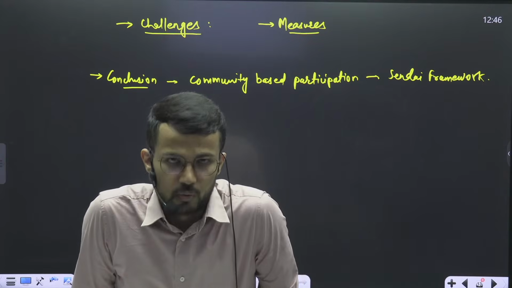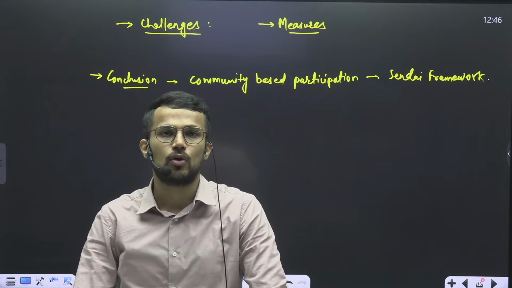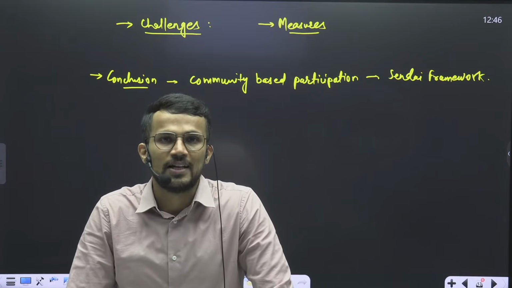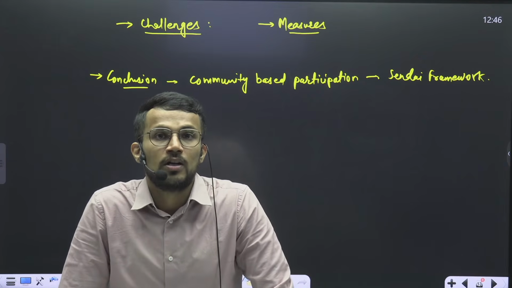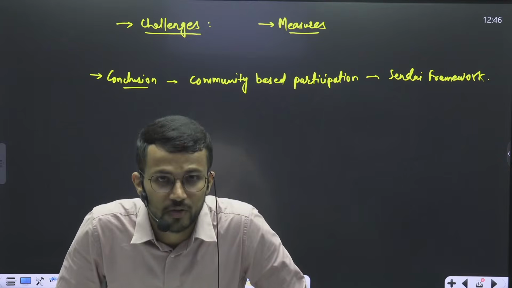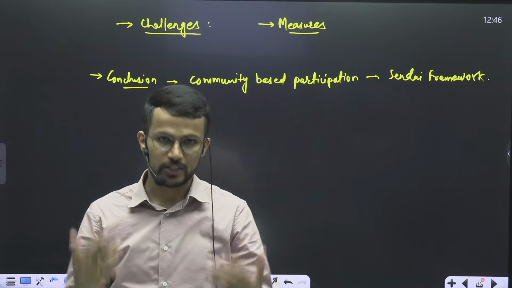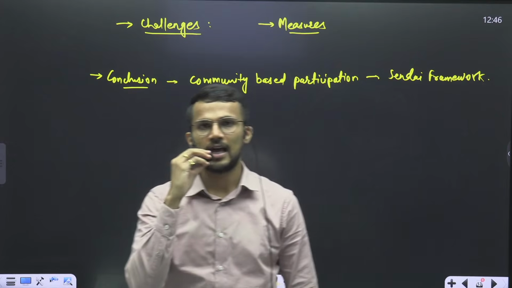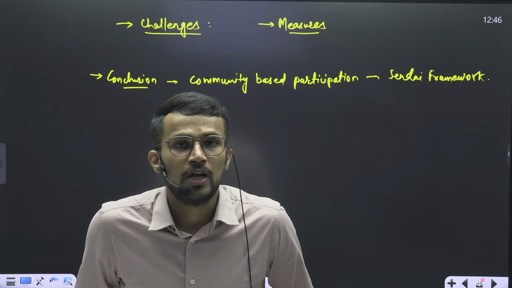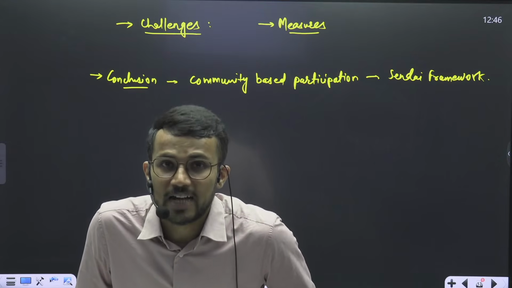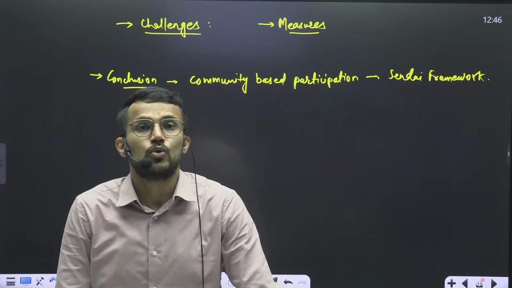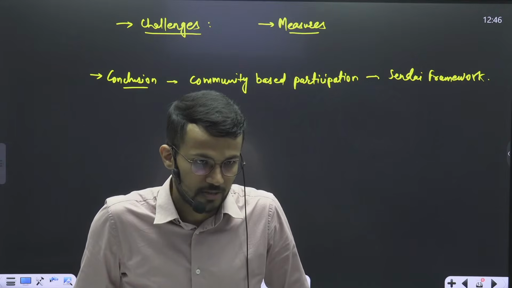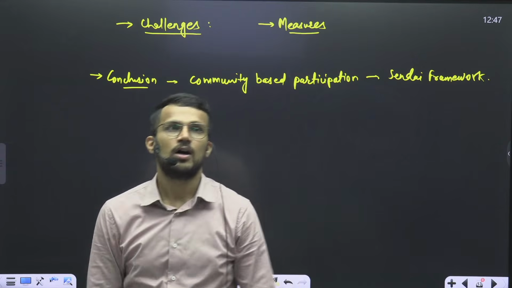And if we allow the community to be a part of disaster management, then we will surely be able to achieve the objectives of the Sendai framework, where the focus is on zero casualties, zero economic loss, and zero displacement. That we will be able to achieve if the community is incorporated and allowed to play an important role, to transform disaster management into effective disaster management. Fine. So that is about our discussion.